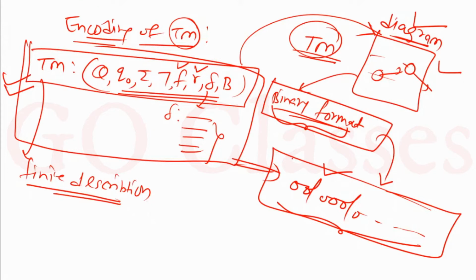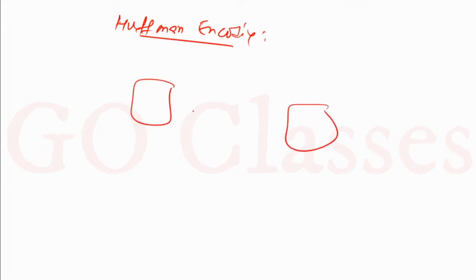Now a few things you need to note. In the algorithms subject, we study something called Huffman encoding. There you know that you are the sender and there is a receiver. You are sending some message, and you are encoding this message. If you know how you have encoded it, then you also know how to decode it.